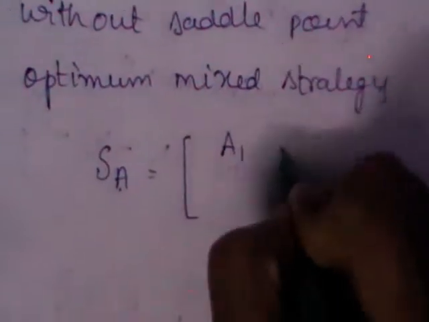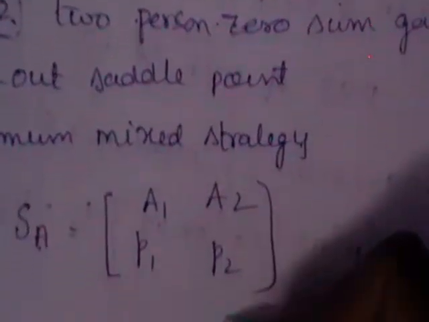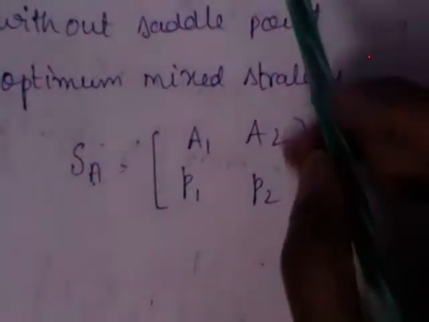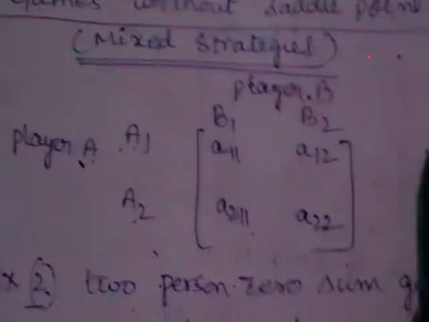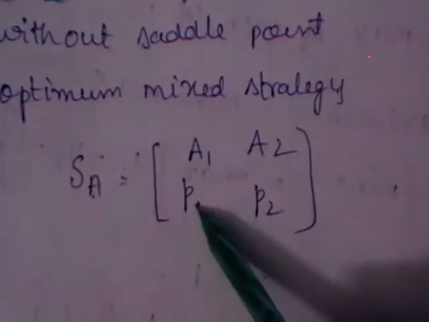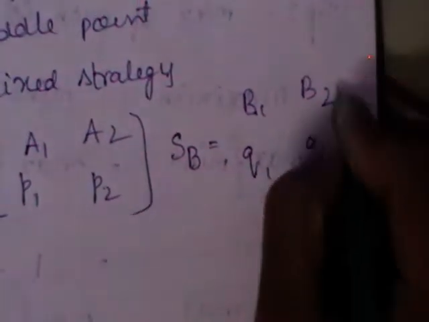SA, we call this the mixed strategy for A. We have 2 alternatives for A, A1 and A2, with probabilities P1, P2. In the previous problem with a saddle point, you say he should choose A1, B2 to get the value of the game. Here there is no such certainty. We assign probabilities for each of these strategies, with SA as P1, P2, and SB for B. How many alternatives do you have? B1, B2, with their probabilities Q1, Q2.